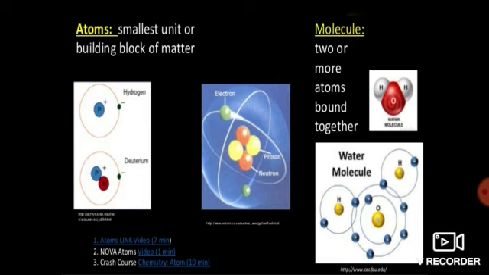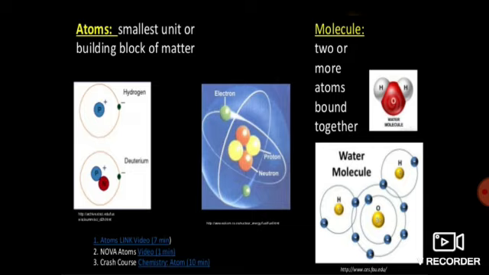So how can we define atoms? Atoms are the smallest particles of an element. And what are molecules? Molecules are formed when two or more atoms are bound together. At that time it is known as a molecule.